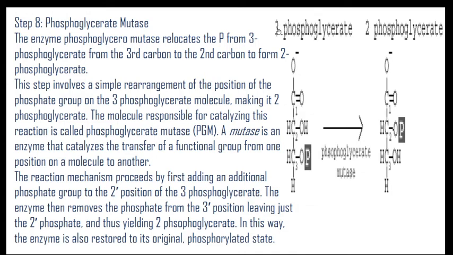Means the 3-phosphoglycerate is converted to 2-phosphoglycerate due to the functional group phosphate being attached at the second carbon atom. It can be called 2-phosphoglycerate.